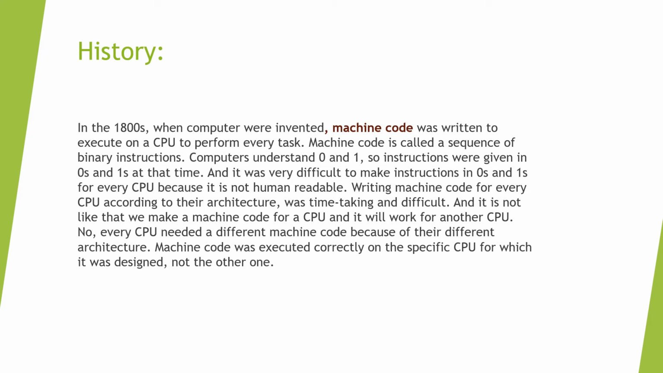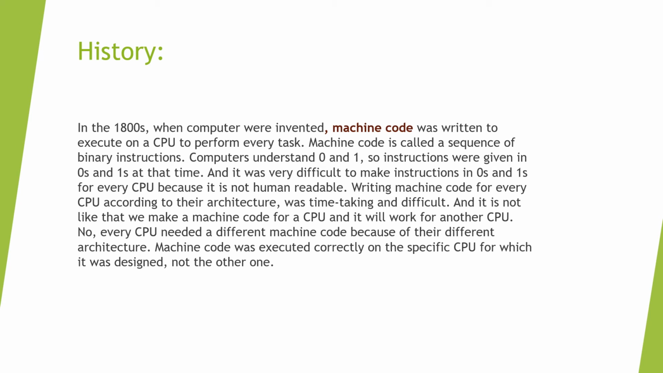And it was very difficult to make instructions in 0 and 1 for every CPU because it is not human readable. 0 and 1 is not human readable. We don't know what the instruction is. So writing machine code for every CPU according to their architecture was time-taking and difficult.